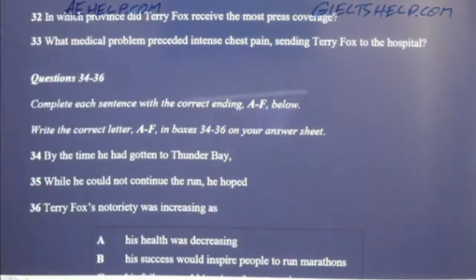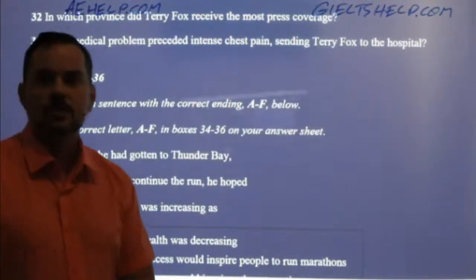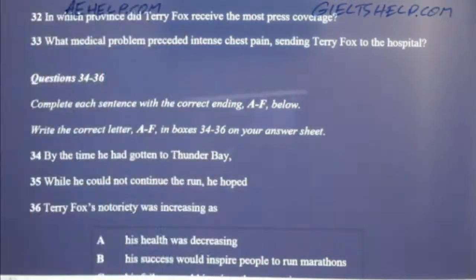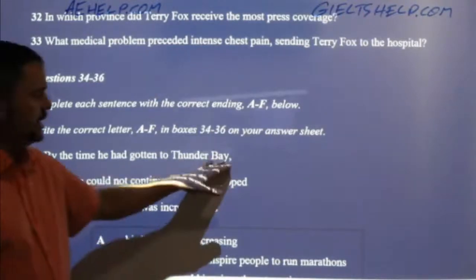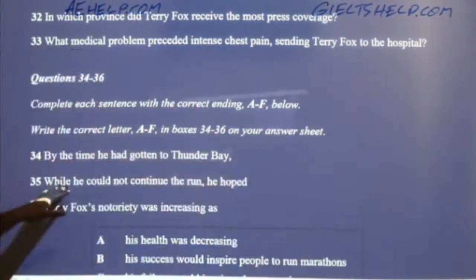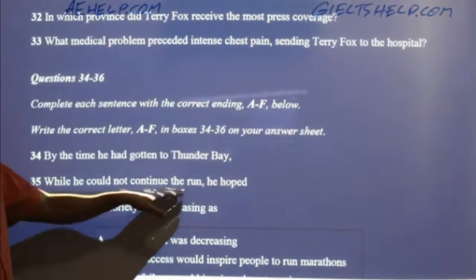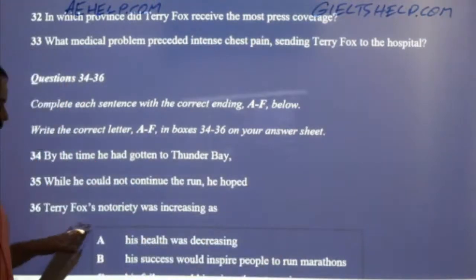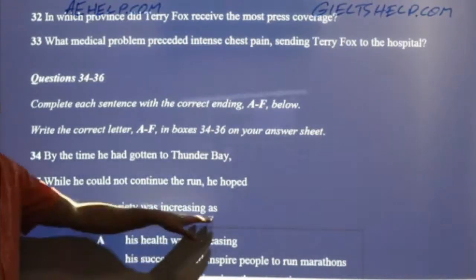So when we have this kind of question, the matching sentence endings, it's kind of like multiple choice in a way. What do we do with these? Janil says, just read the questions, not the choices. That's not going to be helpful. Yeah, so number 34, by the time he had gotten to Thunder Bay, something happened. While he could not continue to run, he hoped for something. Terry Fox's notoriety was increasing as.